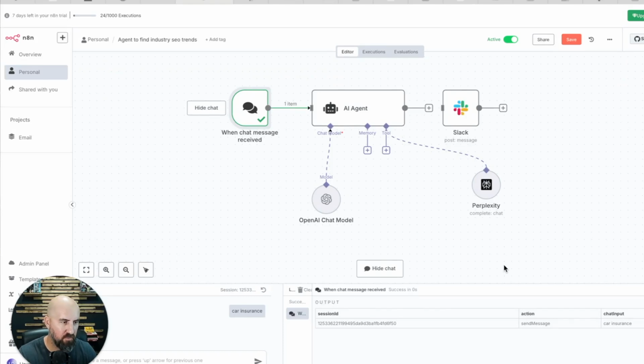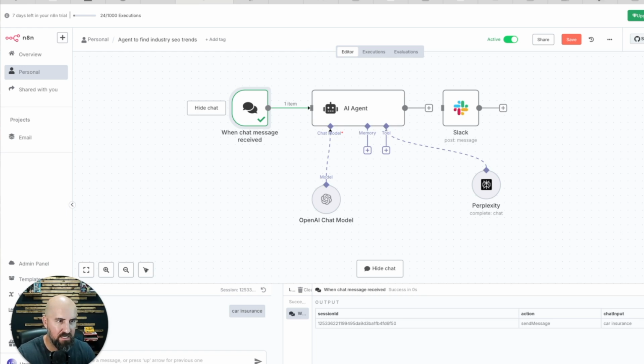Alright, this new Perplexity node for n8n edition is awesome. You can use Perplexity and all of its models in a workflow that is super amazing. So I built out this workflow to find SEO trends that you can use for specific industries to build content around that will help drive traffic, make more money, get more clients. Here's what I'm talking about.